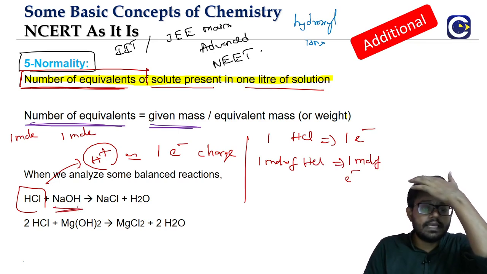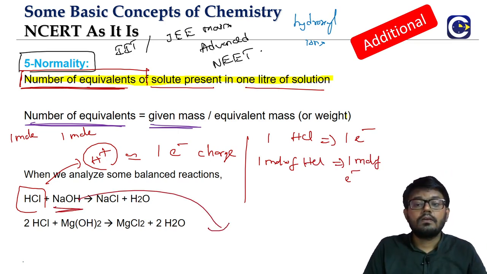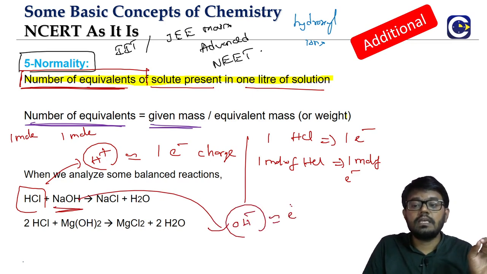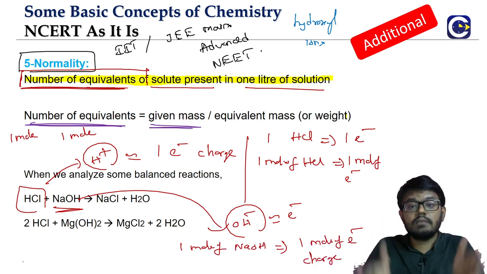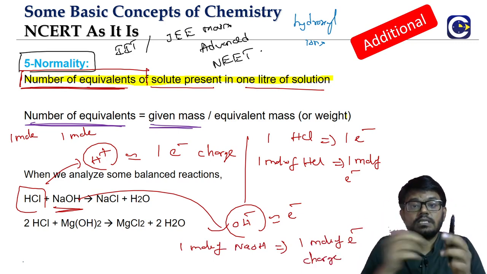Look at the NaOH side. It is giving us OH minus, right? That also is equivalent to 1 electron charge. If you take 1 mole of NaOH, it will be giving us 1 mole of electrons charge. So when you look at the chemical reactions from the charge exchange,